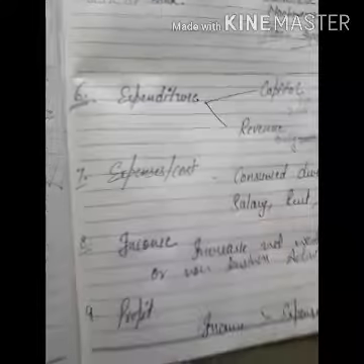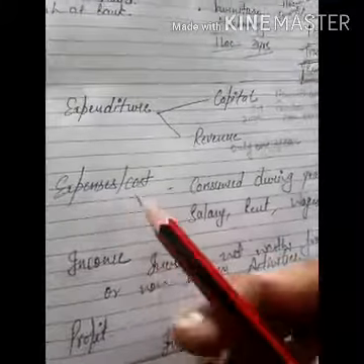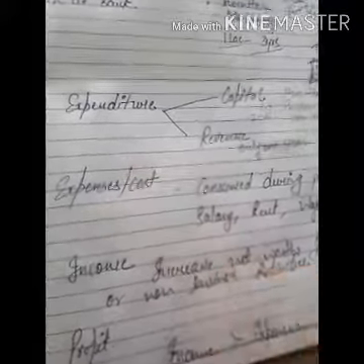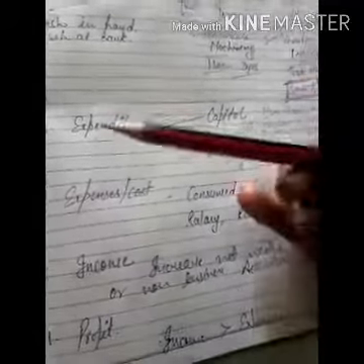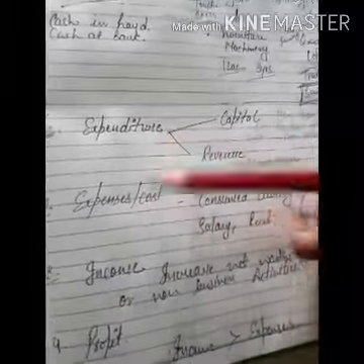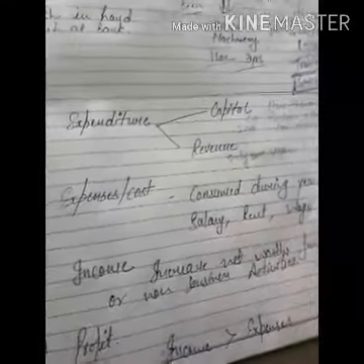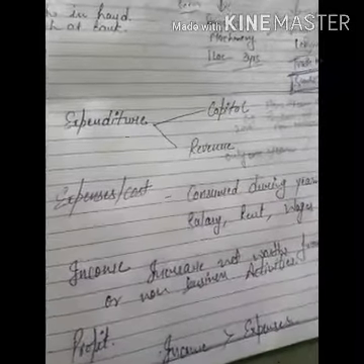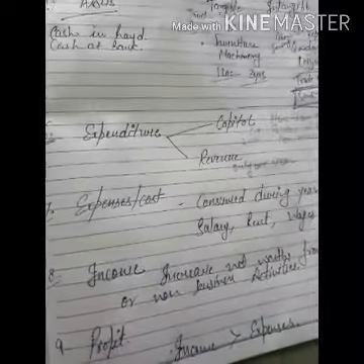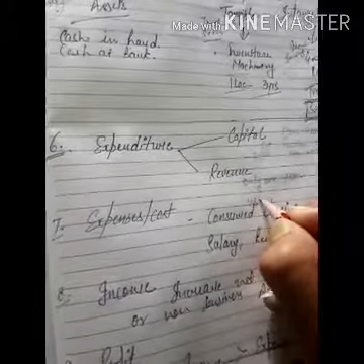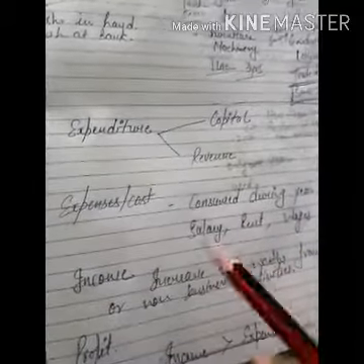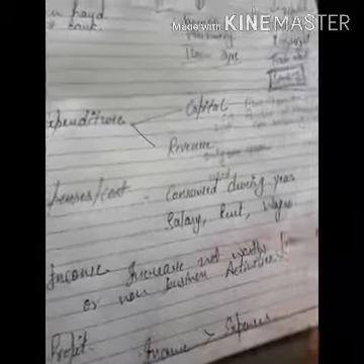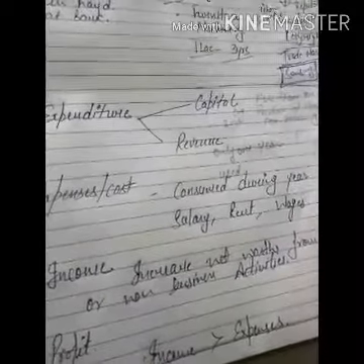So next, seventh term is expenses or cost. As the name defines, cost means any cost or expenses that are incurred by the businessman. These are similar. There is not much difference between expenditure and expenses. These are consumed during the year. Expenses means any amount of money that is consumed or used by the businessman during the particular year or financial year. Expenses are generally salaries, rent, wages, the same as expenditure in nature.